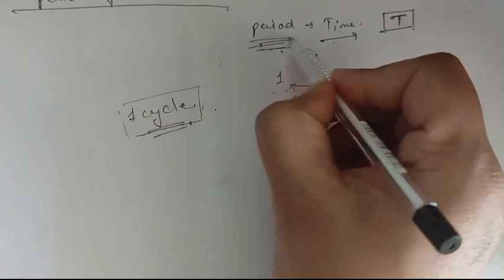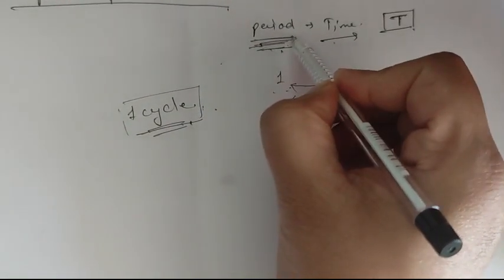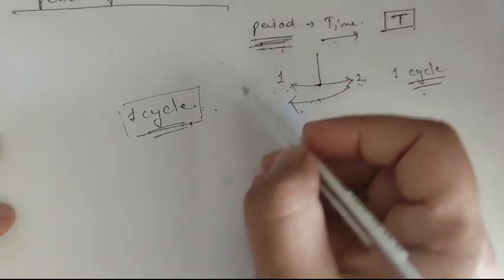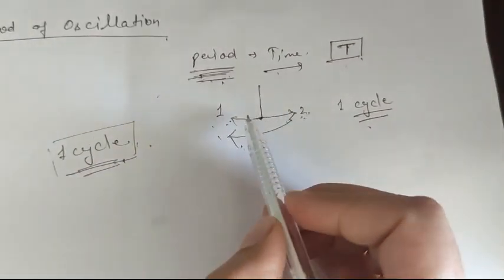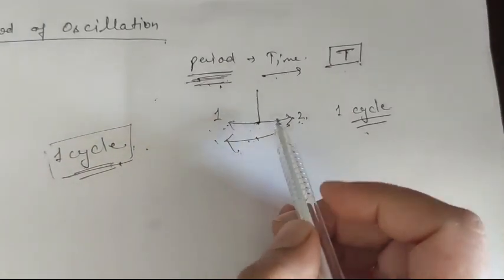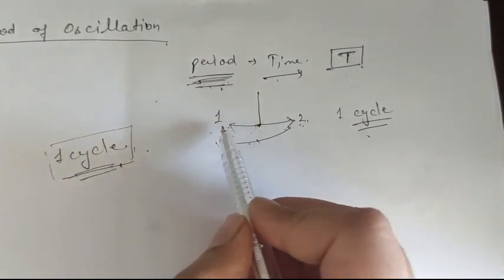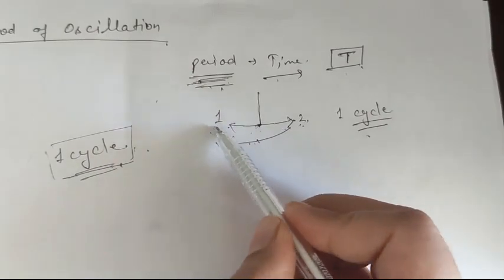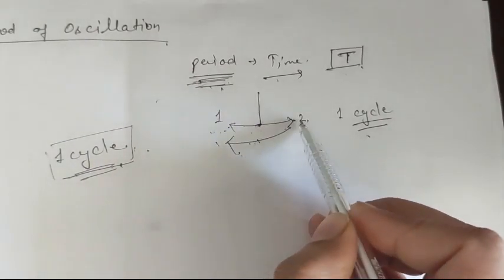And how can we define a period of oscillation? It is the time taken by that object, whether a swing, a pendulum or any other object we take as an example, for one complete oscillation from 1 to 2 and 2 to 1.